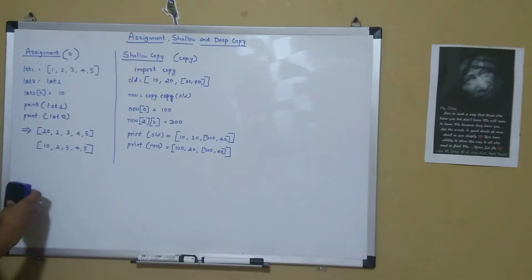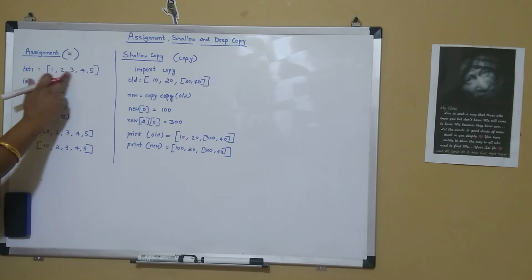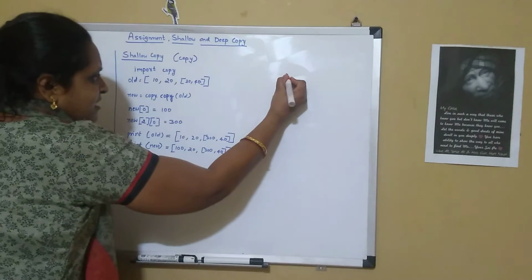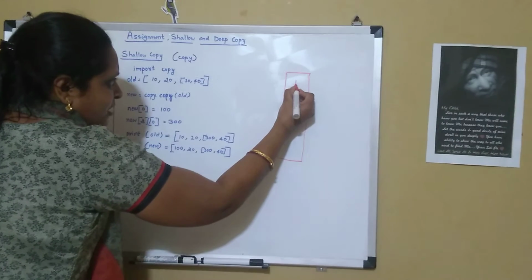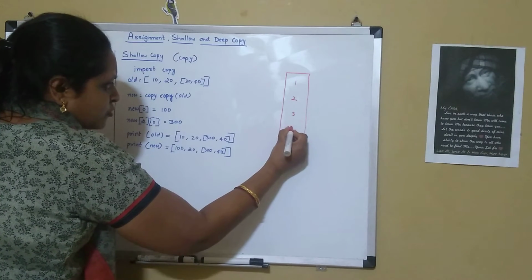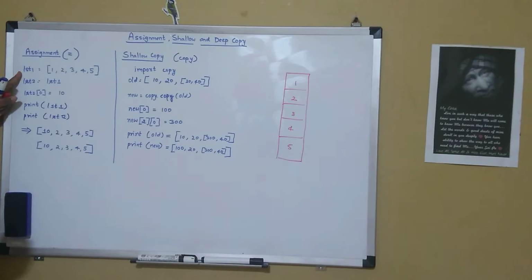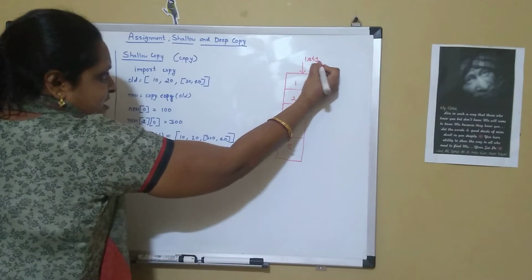But suppose we have a list. Suppose I'm having list 1 which is having 1, 2, 3, 4, 5, and I'm copying it with the assignment operator, the equal symbol. I'm saying list 2 equal to list 1. List 1 has the reference to these particular items.